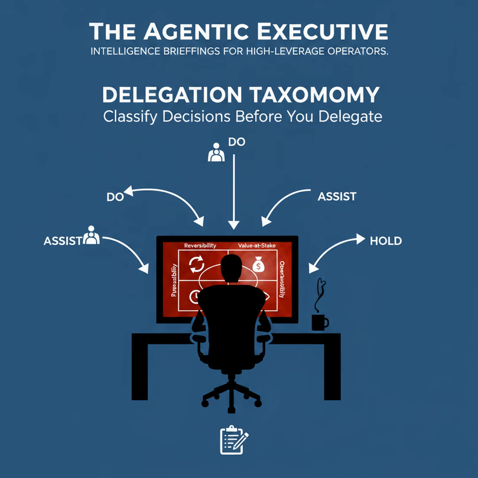Step 4. For every do decision, specify 1 rollback action and 1 observability metric that must return a signal within the decision's critical window. Step 5. Reallocate agent capacity from hold or assist items to the highest value do items that meet observability and rollback requirements. This exercise surfaces ambiguous cases explicitly. Escalate those to humans for review.